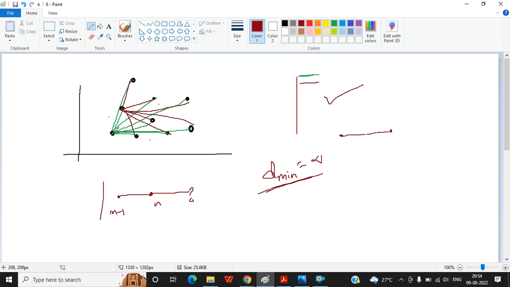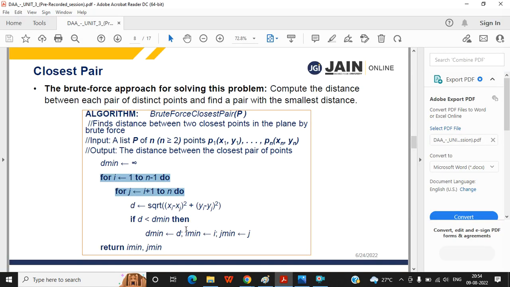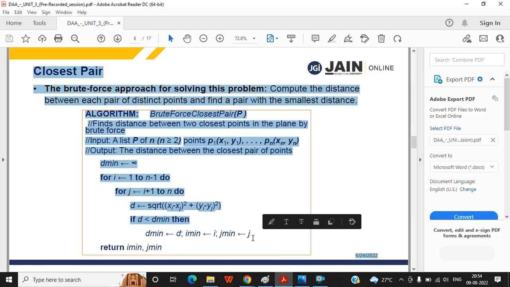Then after completing this loop for the second time, it will look like this. First it considers this point, next it considers this point. Between these two points, it has already found out which one is the minimum distance point. In what variable is it storing? It is storing in m and j.